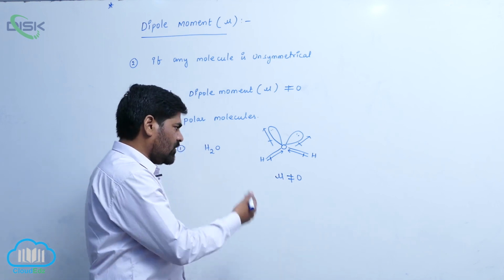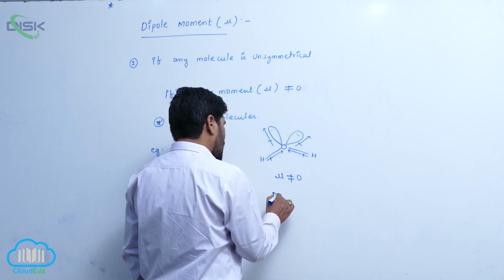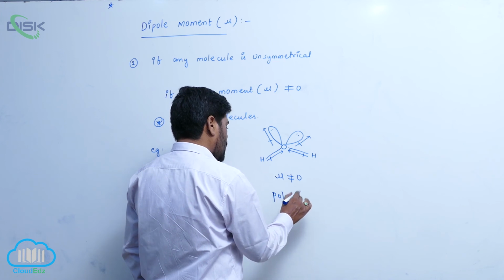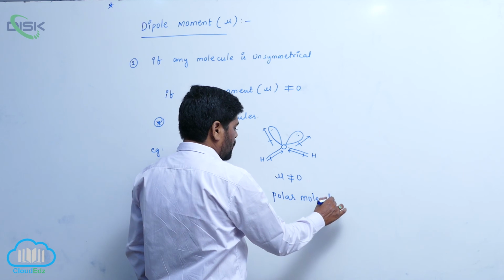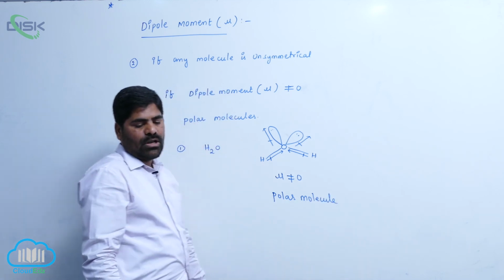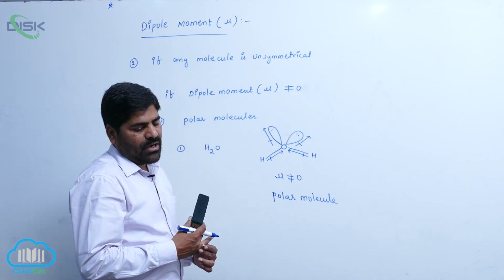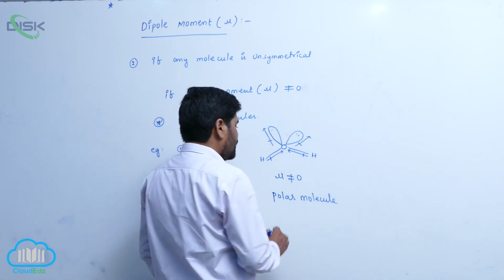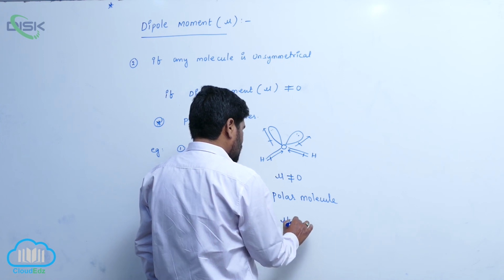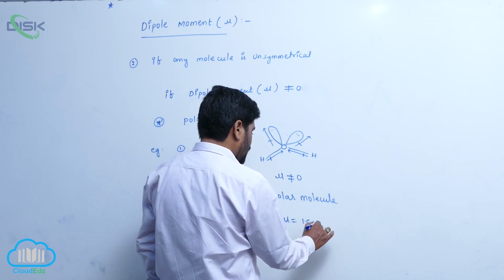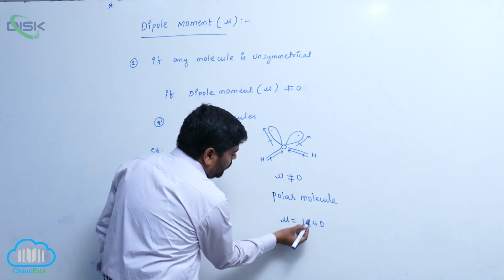Therefore this molecule is a polar molecule. It has an appropriate dipole moment, mu equals 1.84 D.